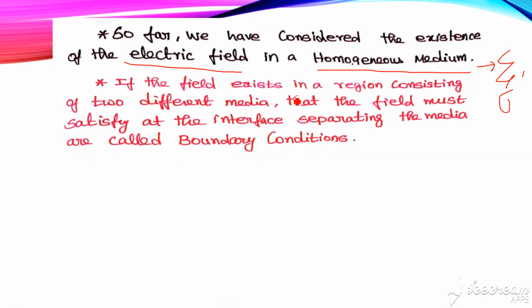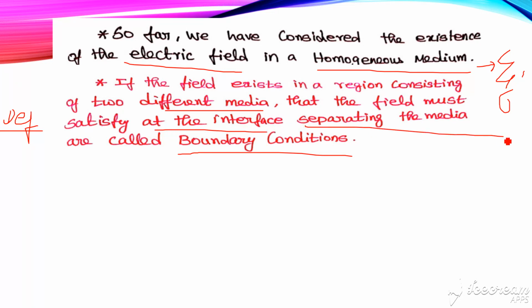So if the field exists in a region consisting of two different media, the conditions that the field must satisfy at the interface separating the media are called boundary conditions. So this is the definition of boundary condition.